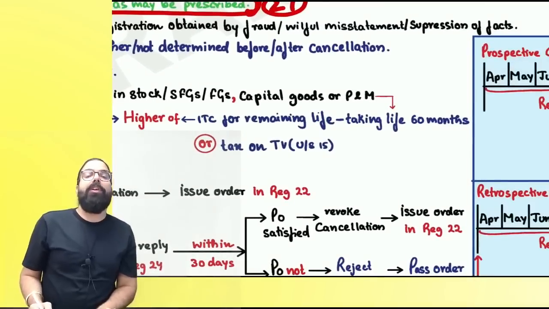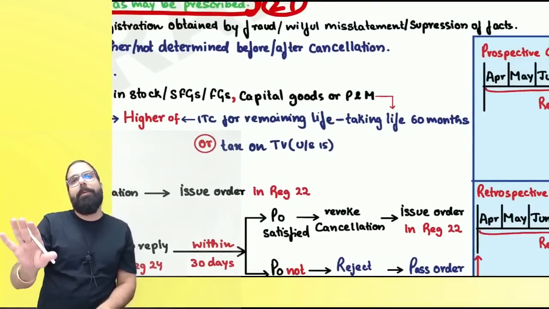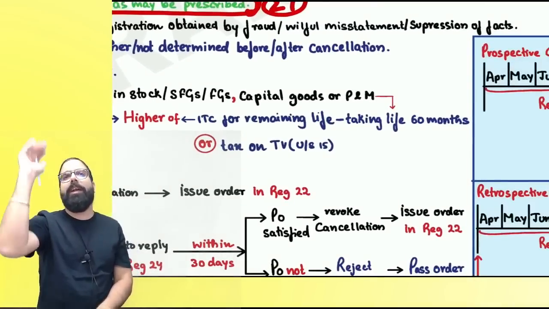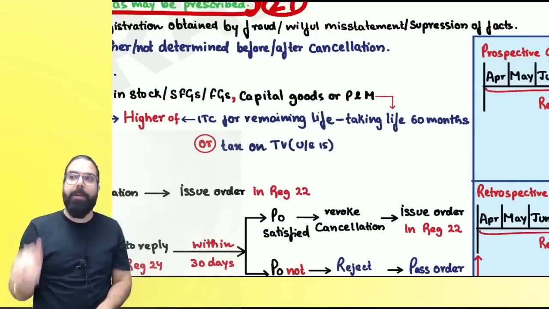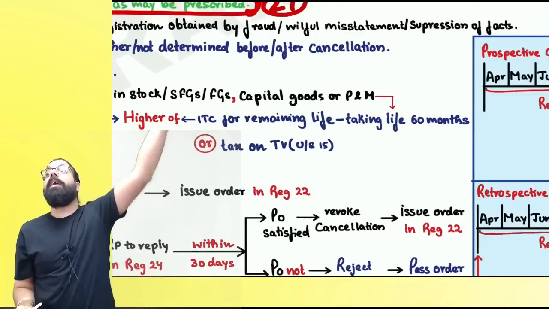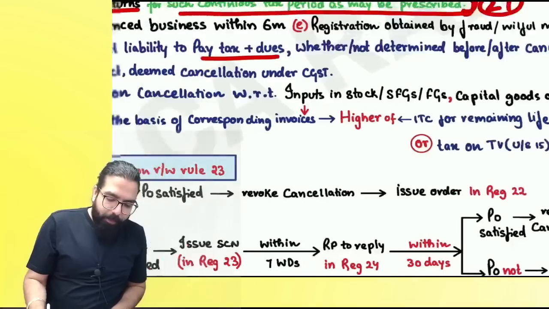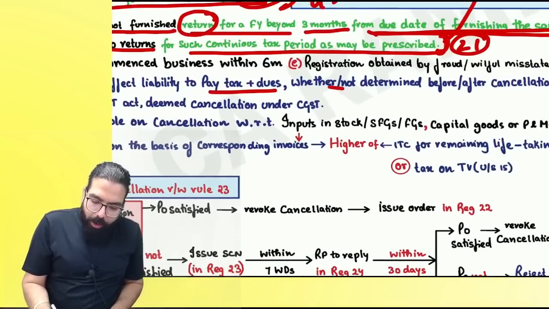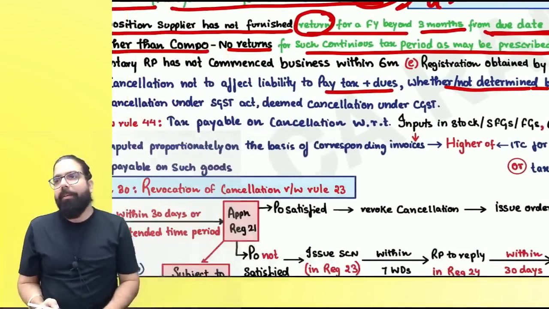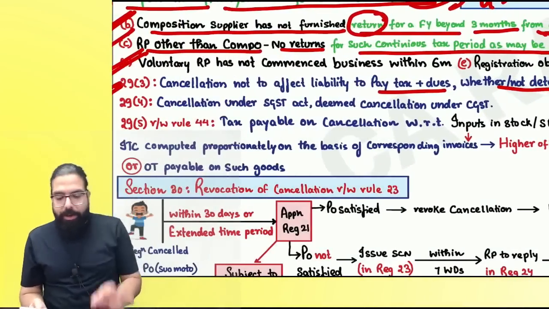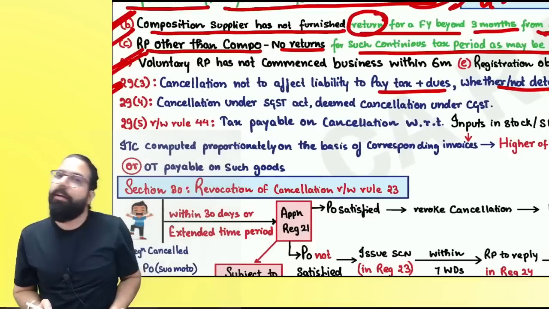Now, after your registration is cancelled, or before cancellation, the proper officer might have given you a demand order. That also is payable. Might be the officer went ahead and demanded after 2 years. Then also it is payable. Whether determined or not determined, before or after cancellation.